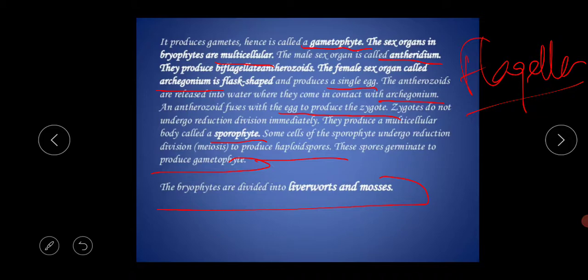Reduction division means meiosis, and equational division means mitosis. The zygote produces a multicellular body called the sporophyte. Some cells of the sporophyte undergo reduction division to produce haploid spores, and these spores germinate to produce the gametophyte. Bryophytes are divided into liverworts and mosses.